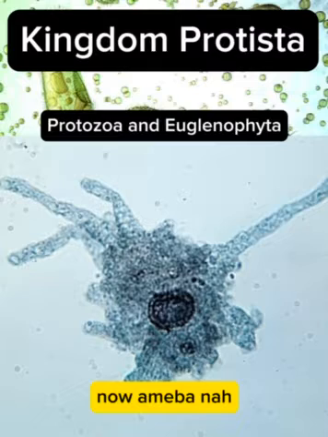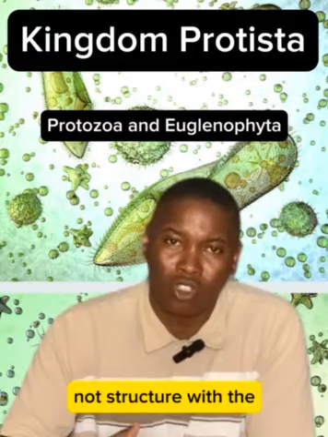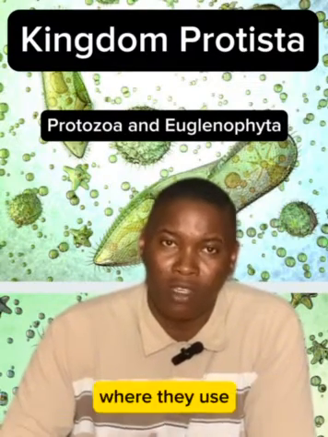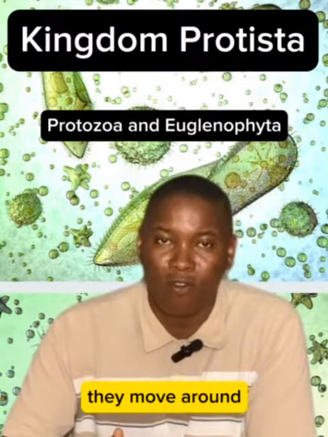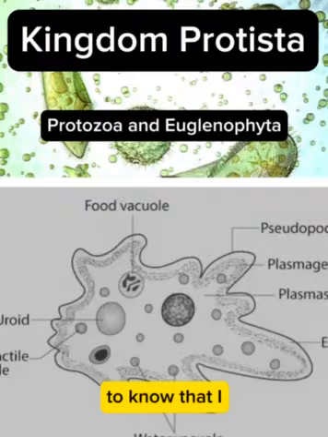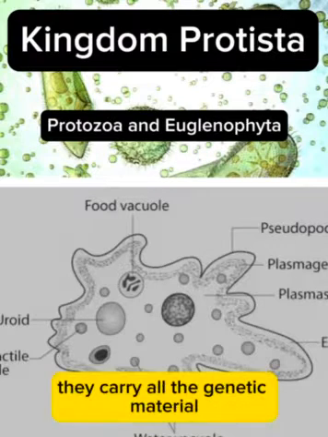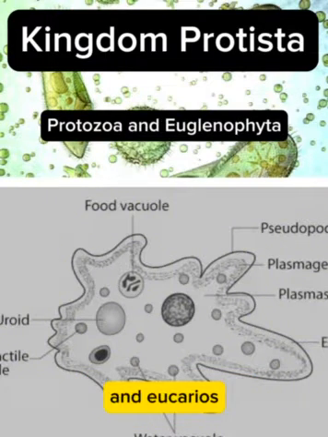Now, amoeba na protozoa, and amoeba get wetin we dey call pseudopodia. Na structure wey dey for the body of amoeba wey dey use for locomotion, for im movement. So as e dey move around with that pseudopodia. E dey important to know that amoeba get nucleus, and that nucleus dey carry all the genetic material. Remember say we don discuss the differences wey dey for prokaryotes and eukaryotes.